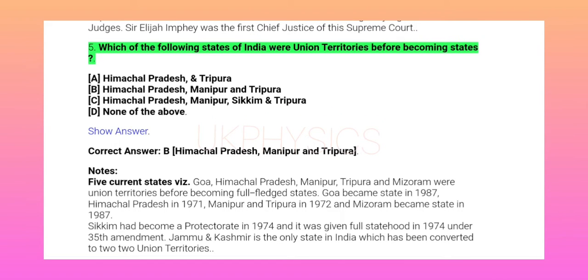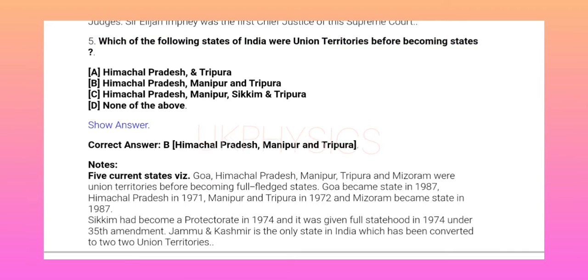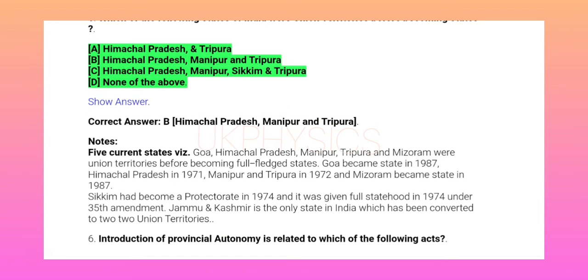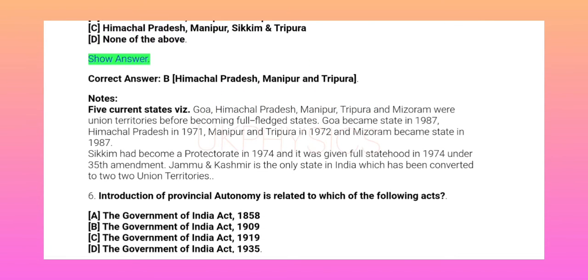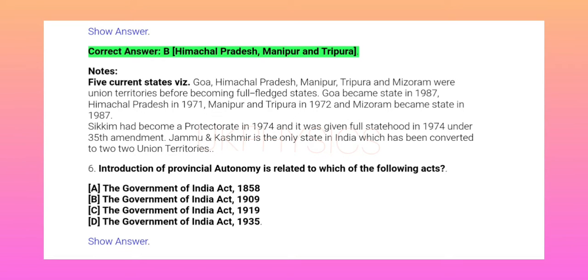5. Which of the following states of India were union territories before becoming states? A. Himachal Pradesh and Tripura. B. Himachal Pradesh, Manipur and Tripura. C. Himachal Pradesh, Manipur, Sikkim and Tripura. D. None of the above. Show answer. Correct answer B. Himachal Pradesh, Manipur and Tripura.